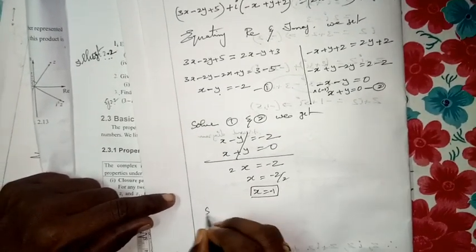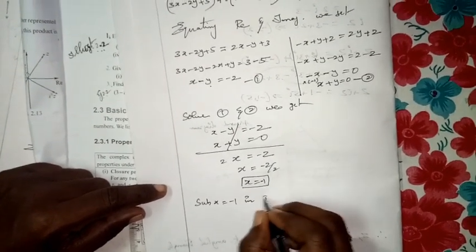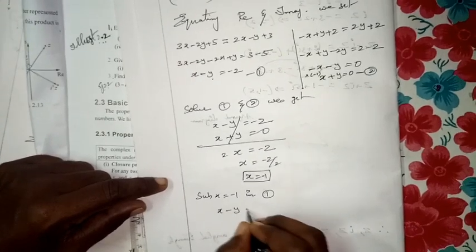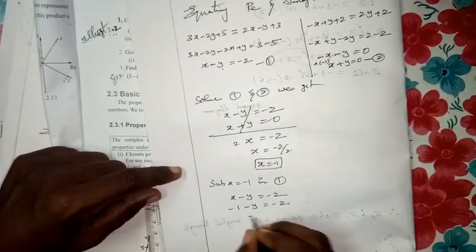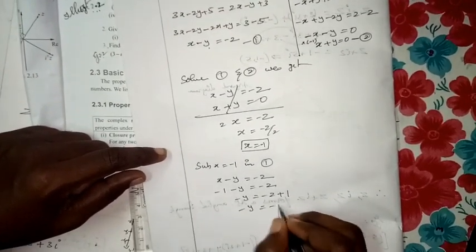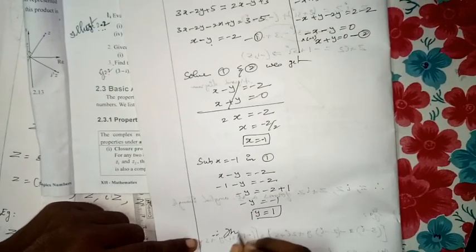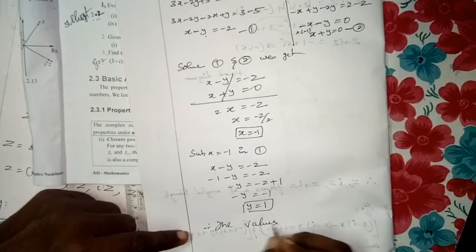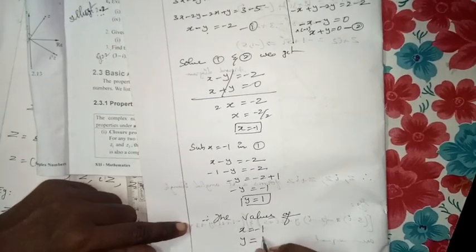Then substitute x equal to minus 1 in equation 1. So x minus y equal to minus 2, minus 1 minus y equal to minus 2, minus y equal to minus 2 plus 1, minus y equal to minus 1, y equal to 1. So therefore the values are x equal to minus 1, y equal to 1.